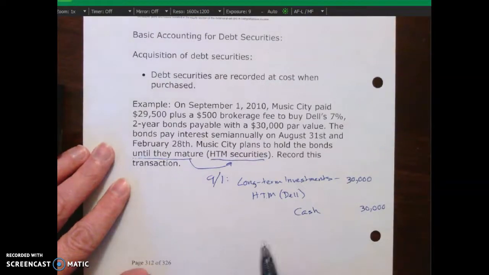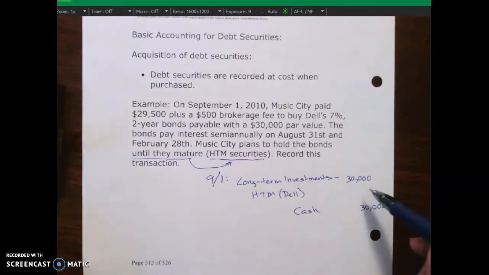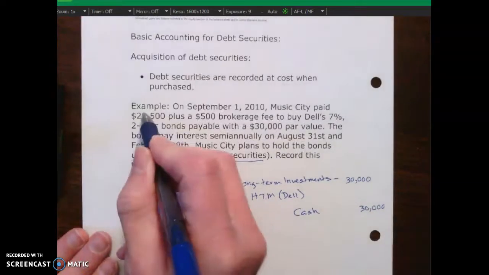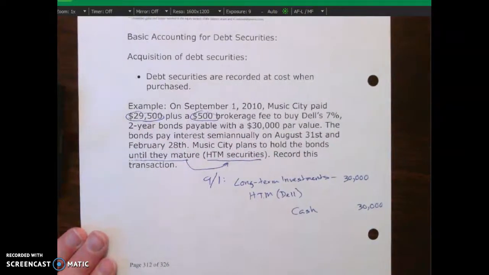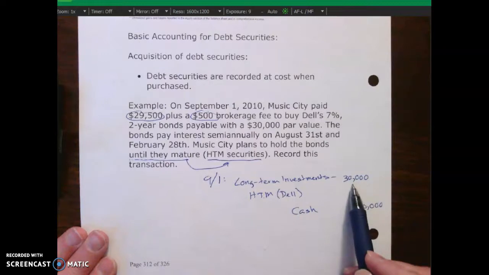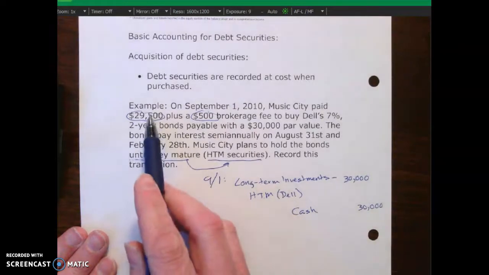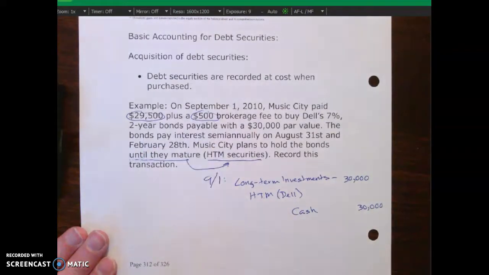Now if we look over here, if we think about what is going into the cost basis, $29,500 plus that $500 brokerage fee. So what goes into the cost basis here is not just how much we paid, but also the brokerage fee, because that'd be a normal and reasonable expense.